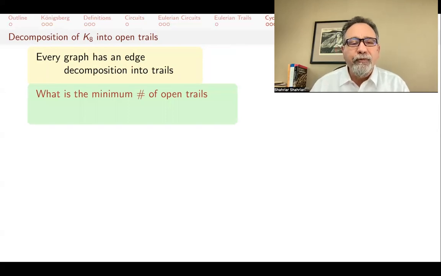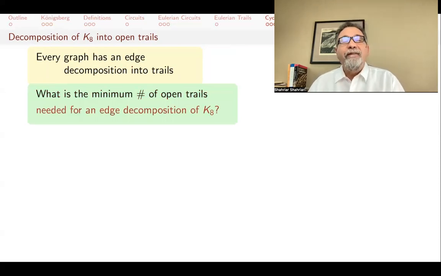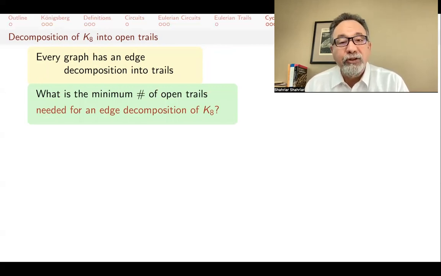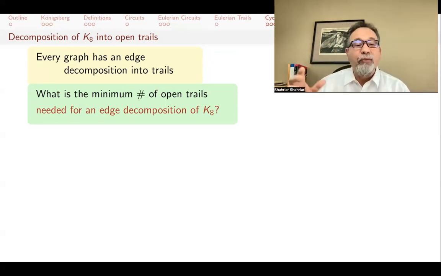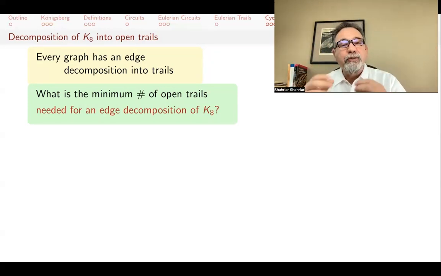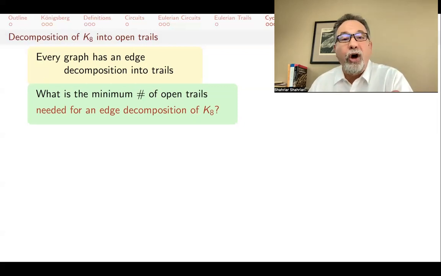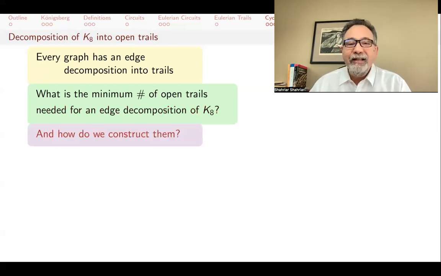What's the minimum number of open trails that you need to decompose K8? K8 is the complete graph on 8 vertices and all the edges that go through them. I want to use as few open trails as possible to decompose it. Maybe I can use one. If I can use one, then that's an Eulerian trail, but maybe K8 has that. And also, I want to know how to construct these.